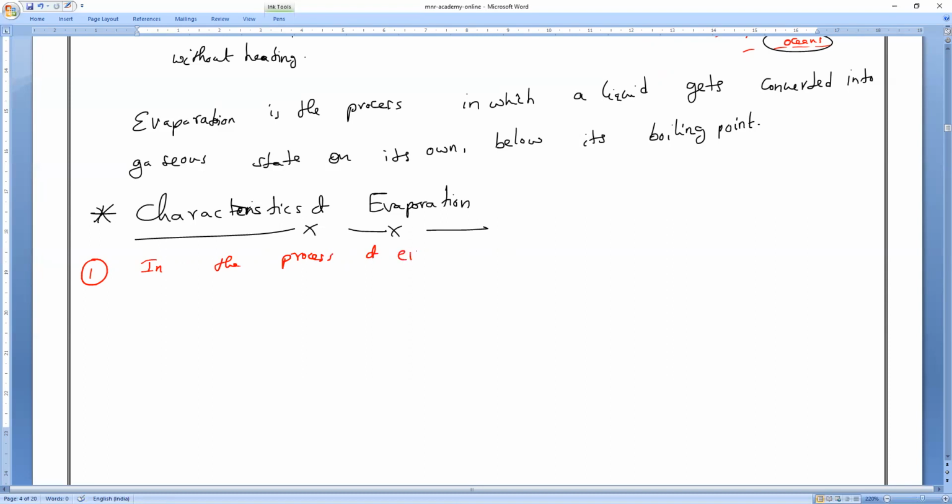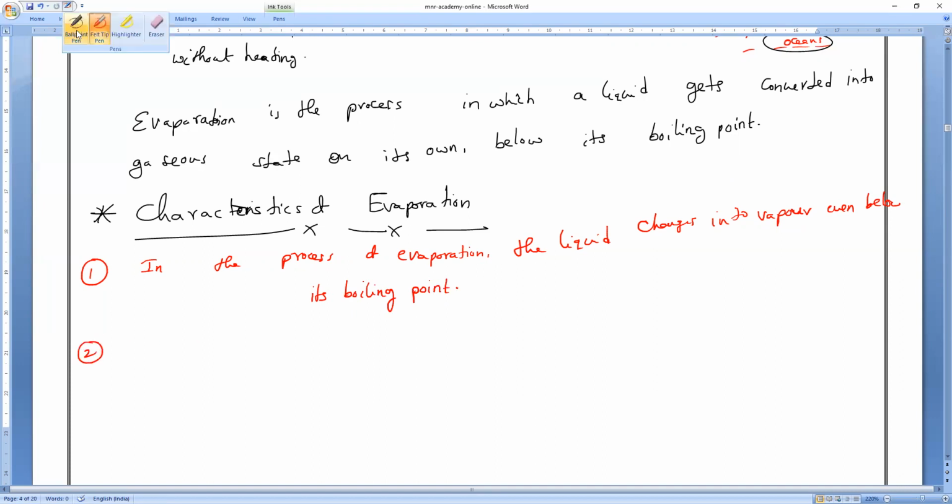In the process of evaporation, the liquid changes into vapor. Vapor we can also call gas, even below its boiling point. Remember, boiling will take place only at the boiling point. Evaporation will take place even below its boiling point.